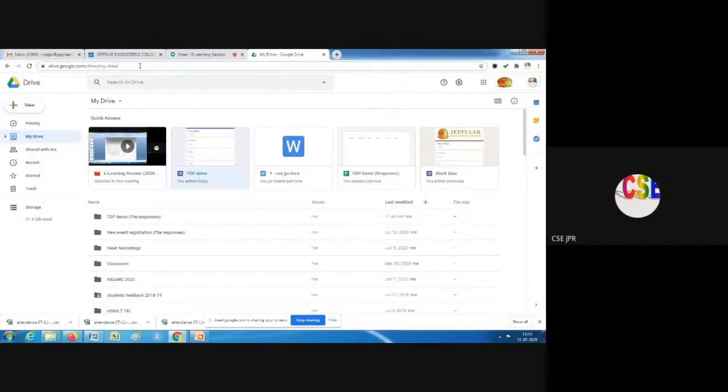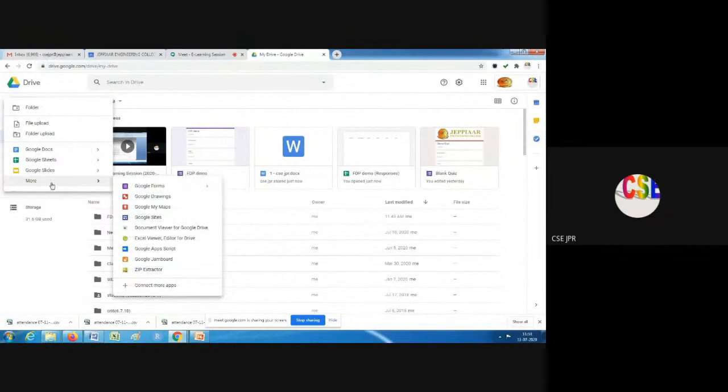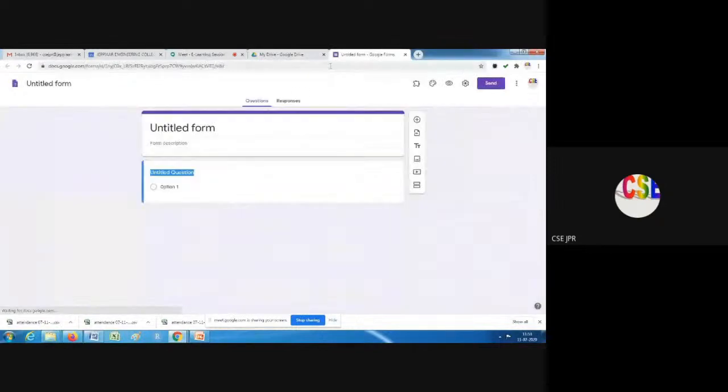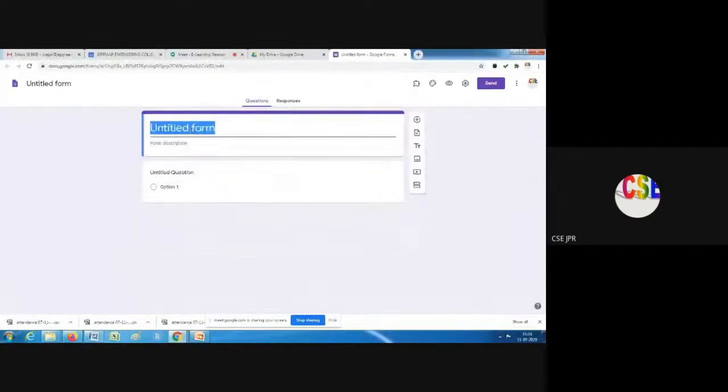So now we are in Drive. From Drive I am clicking new. It is asking what you want to create. So I want to create a Google form. There are a lot of options here, but now we are going to look into Google Forms. So a new form has been created. Now we are going to create a quiz for students. Okay, I am creating it and giving a name.